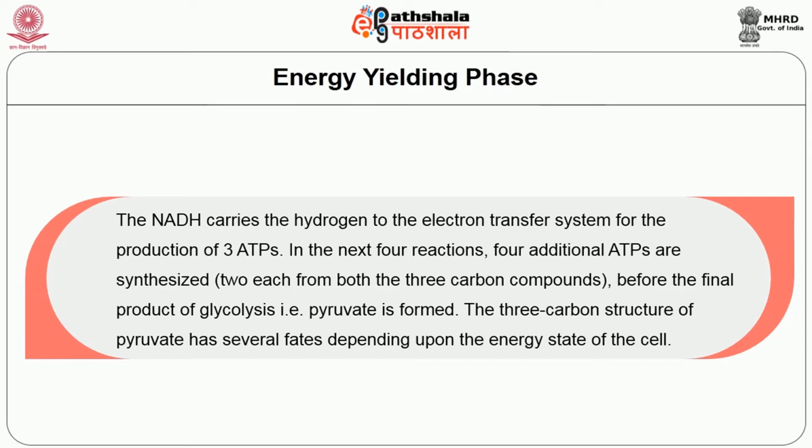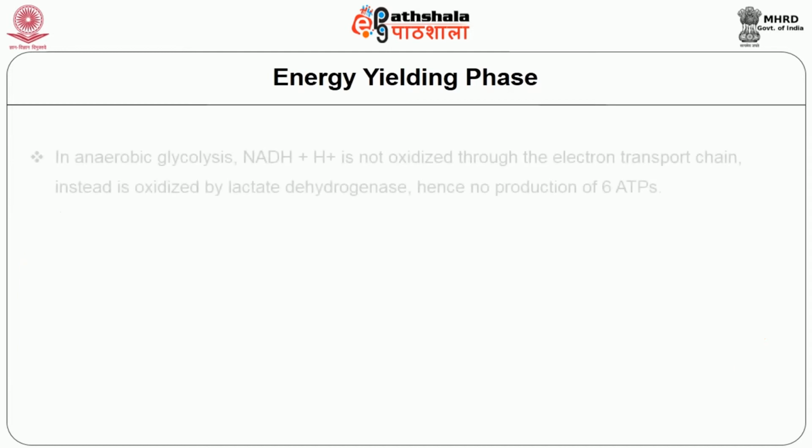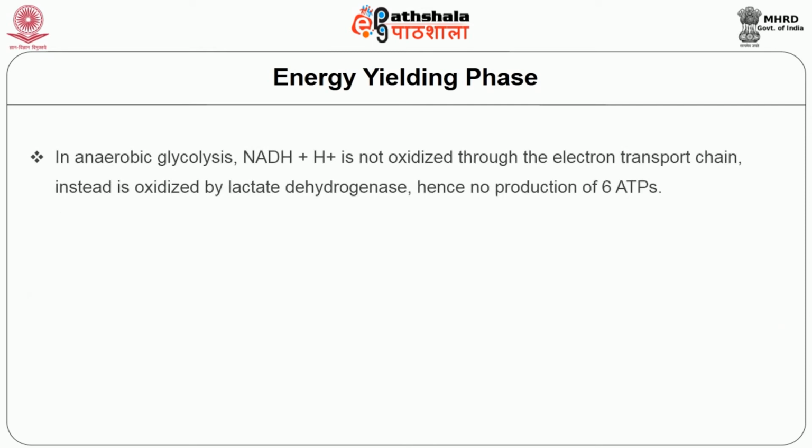In the next 4 reactions, 4 additional ATPs are synthesized before the final product of glycolysis, that is pyruvate, is formed. The 3-carbon structure of pyruvate has several fates depending upon the energy state of the cell. In anaerobic glycolysis, NADH plus H plus is not oxidized through the electron transport chain.